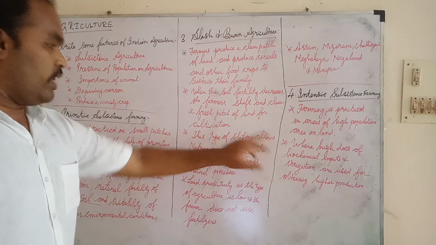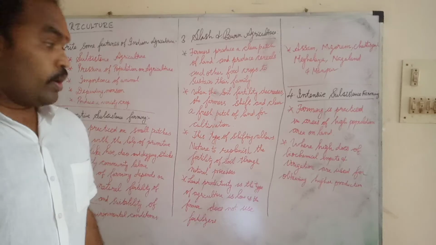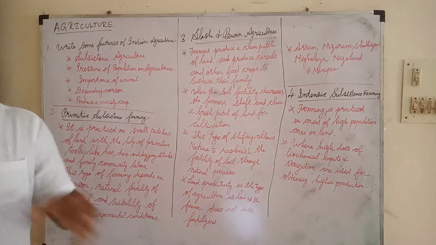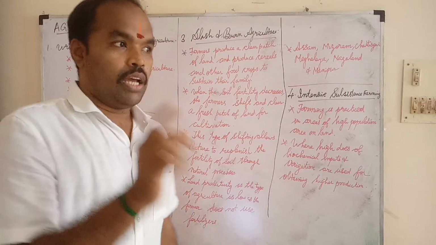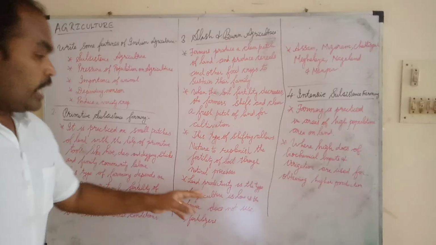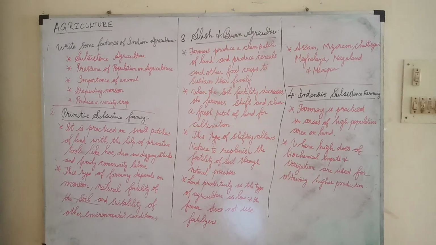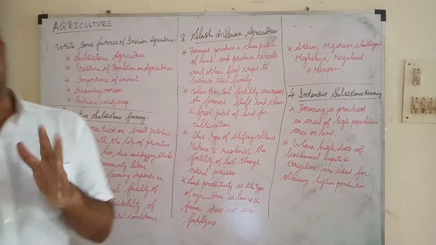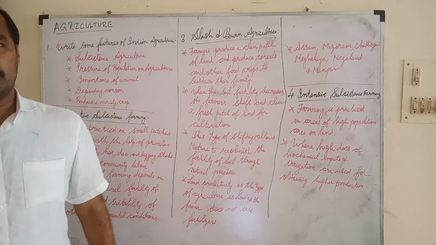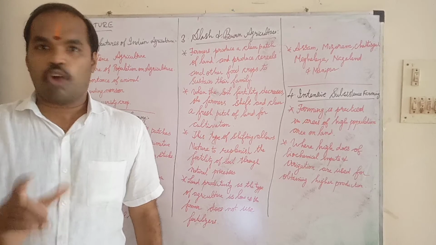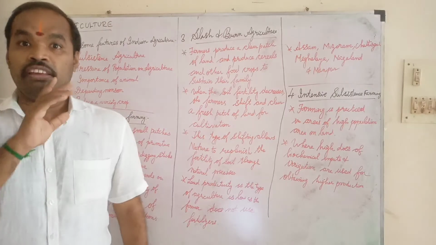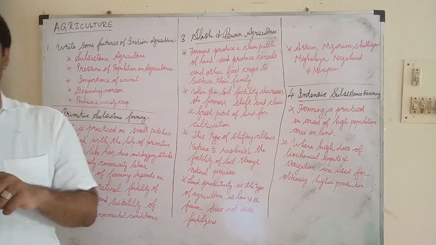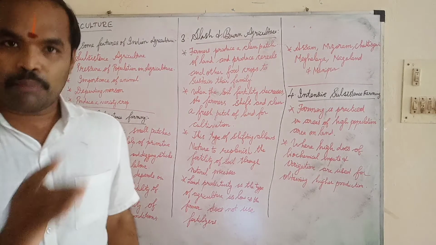This type of shifting allows nature to replenish the fertility of the soil. Soil means what? Mannu, that is mud. Mannu, that's soil. So land productivity is the type of the agriculture. Farmers do not use fertilizers. One of the main things in slash and burn agriculture is that these farmers never use any fertilizers, because they clear the patches of land.